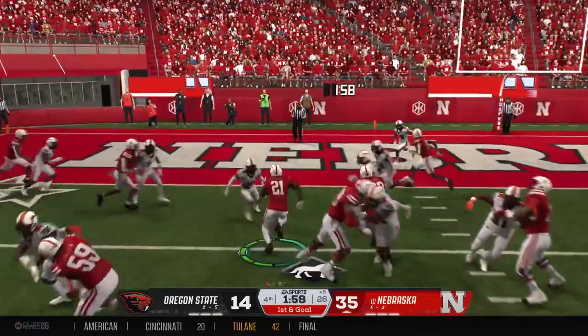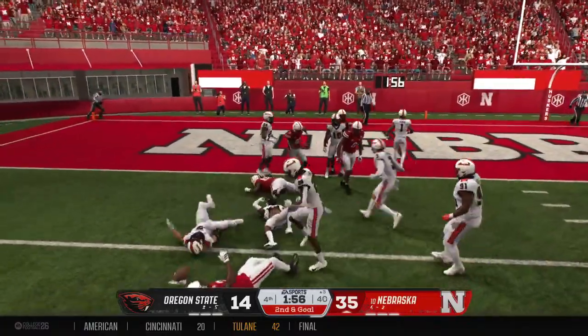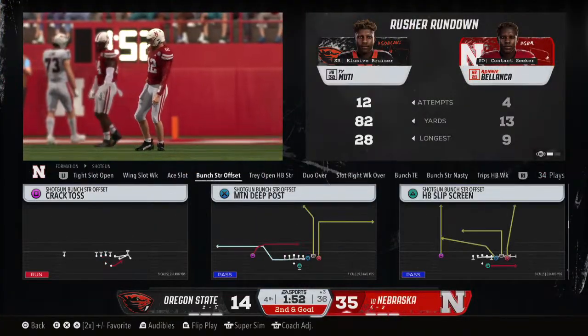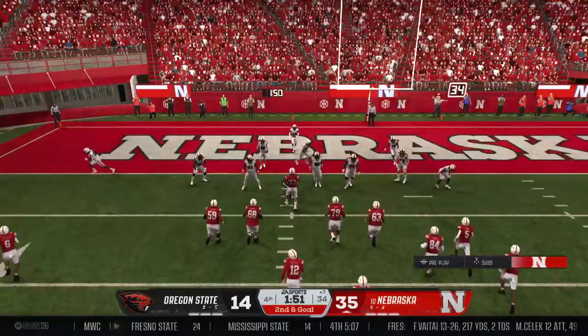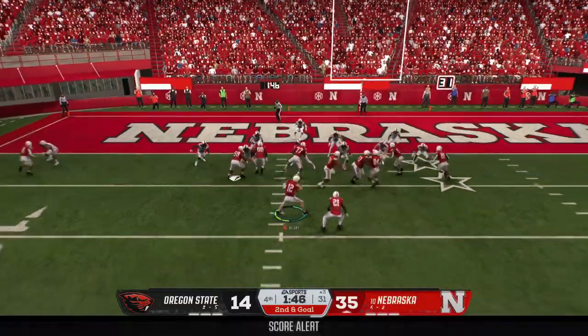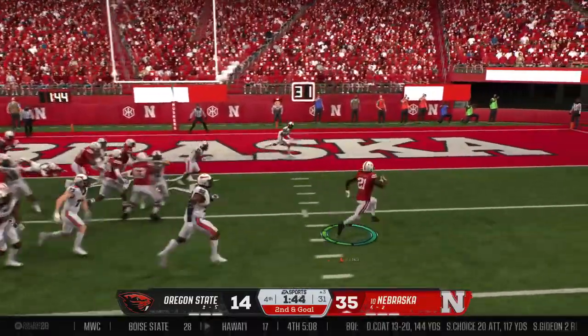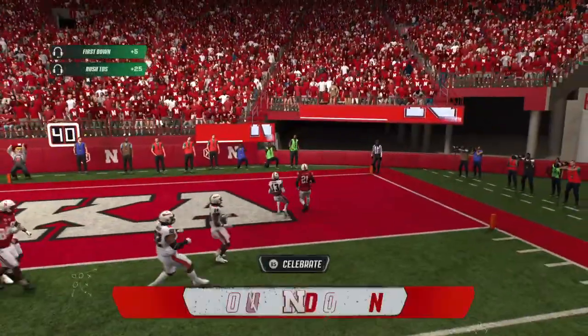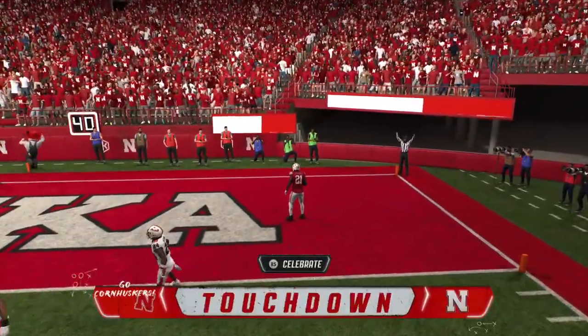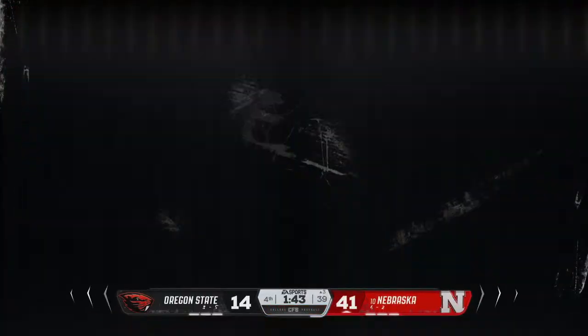They'll try to get it in with the run. He works his way all the way down to the 3, and the defense is reeling. These situations are preached so much in college football. Finishing a game strong, understanding circumstances. They are running. Looking for the end zone. And he takes it in for the score. Touchdown, Cornhuskers.